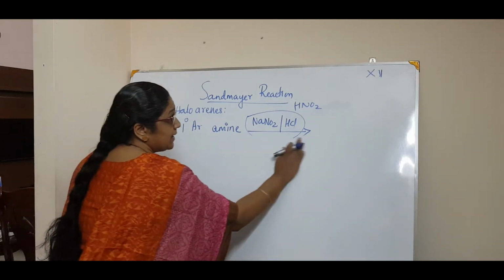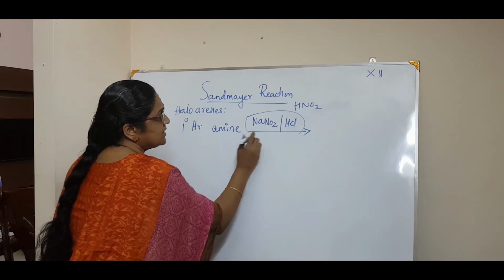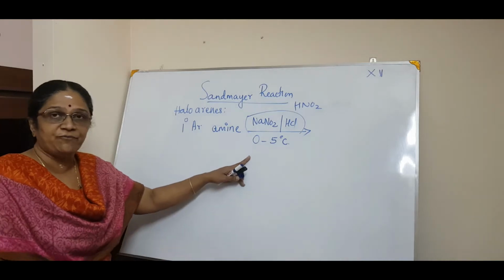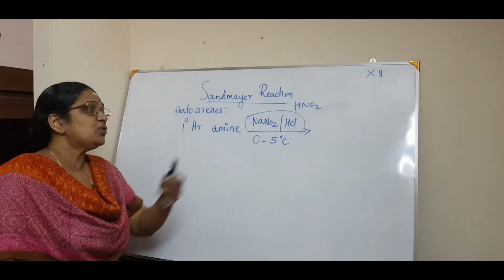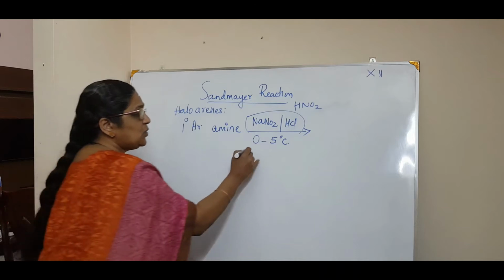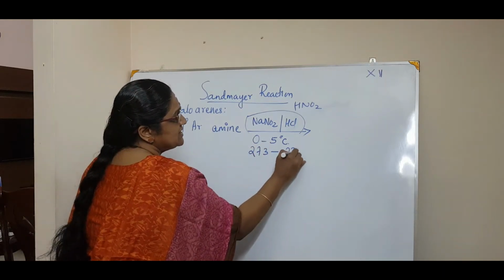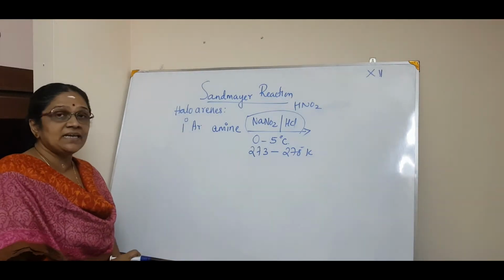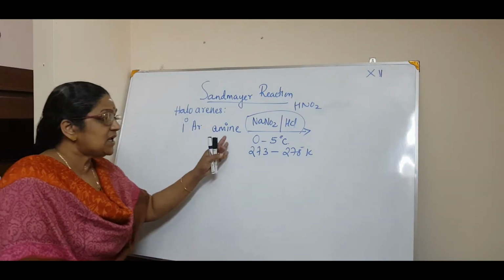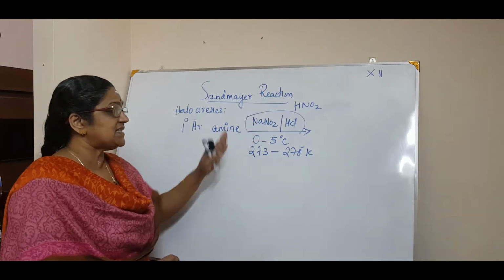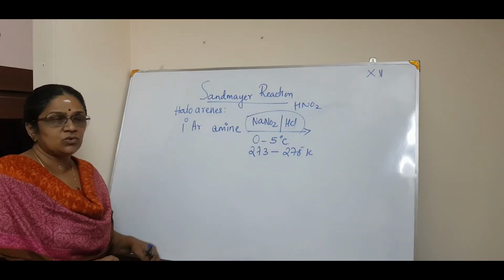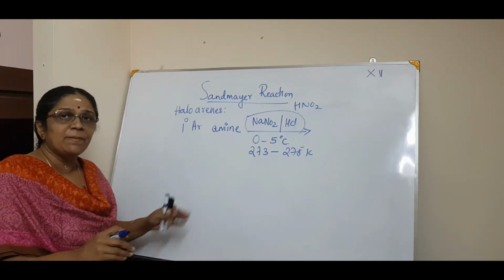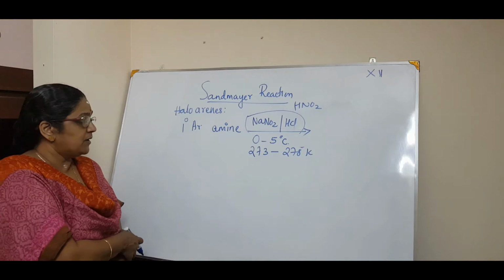And also the temperature is very, very important. That is 0 to 5 degrees centigrade. A very low temperature is preferred for this reaction. 0 to 5 degrees centigrade means it must be 273 to 278 degrees Kelvin, isn't it? We say that in a cold suspension of nitrous acid, this reaction happens. So you don't need to write all that. Just give the generic equation, and then come back to the actual equation.